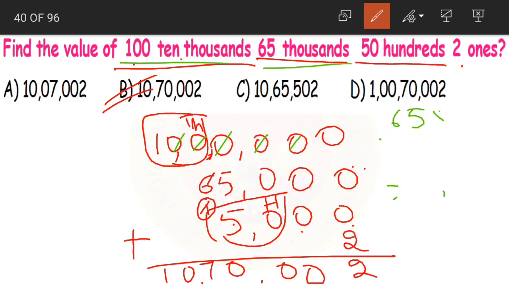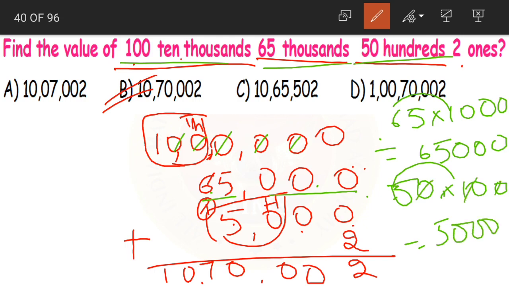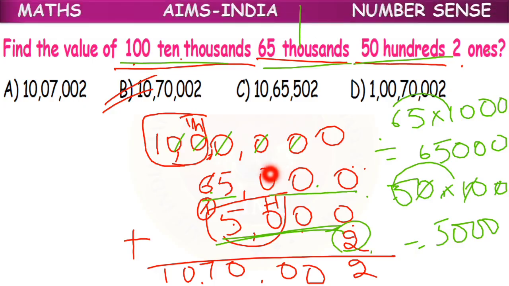So 65 into 1000 becomes 65 and then 3 zeros. That is what we have written here, 65 with 3 zeros. Now 50 hundreds, 50 into 100. 5 ones are 5, then 1, 2, 3 zeros. So 5,000, that is what we have written here, and lastly 2. So after writing all the values, we added up and we got 10,70,002 as our answer.